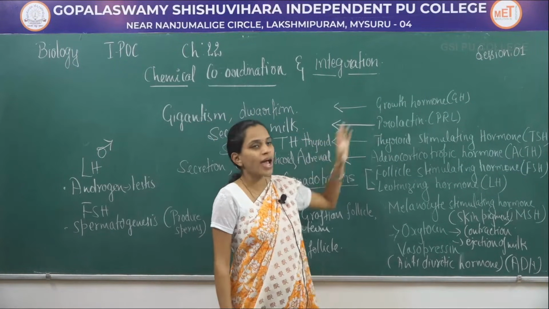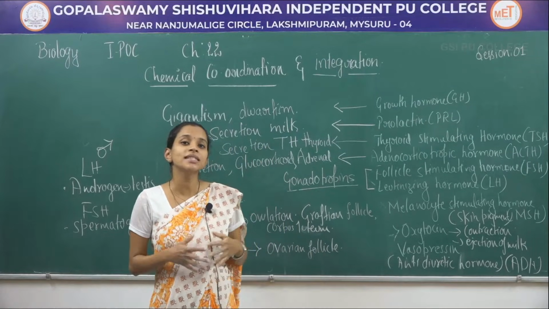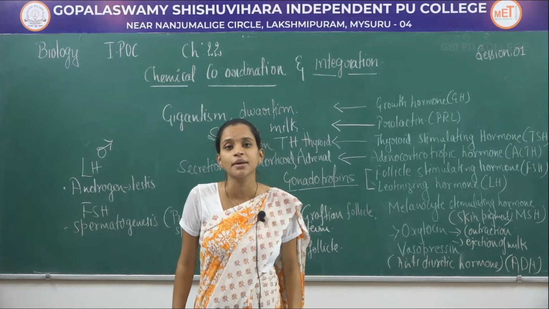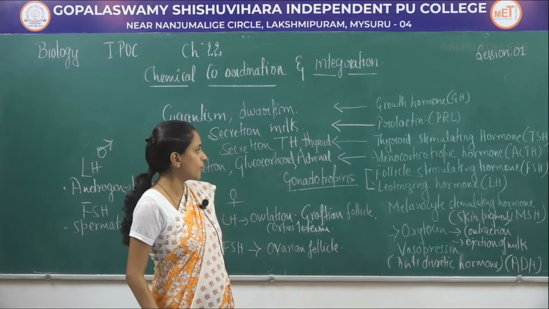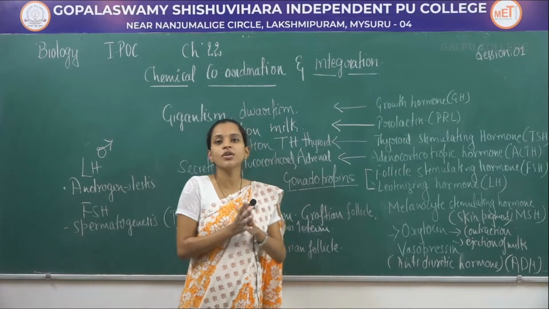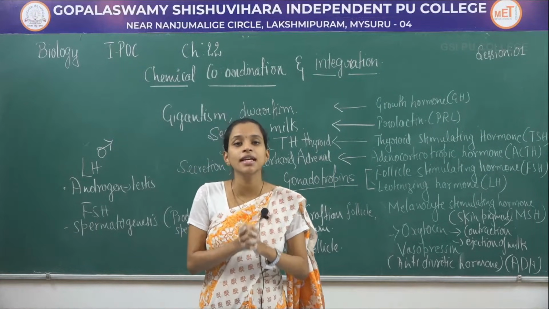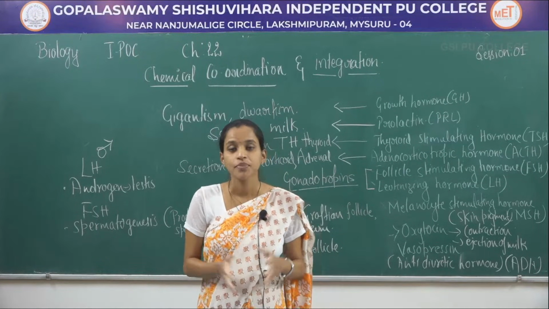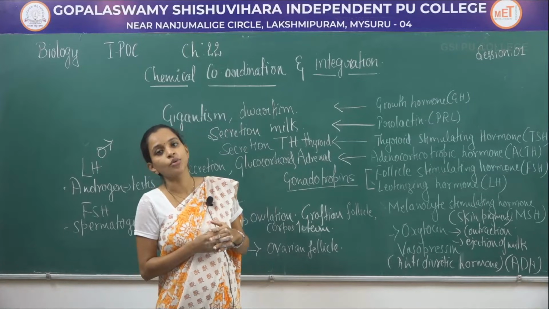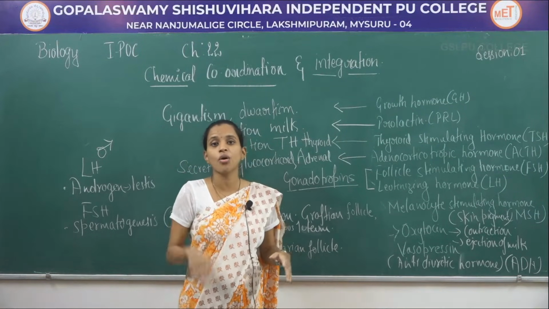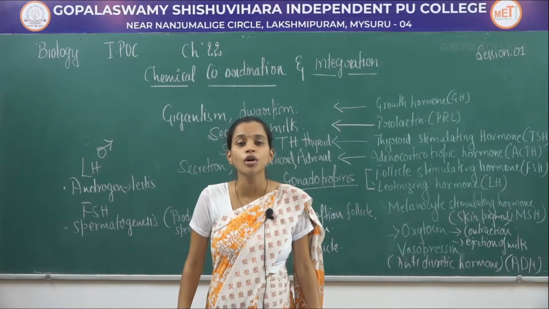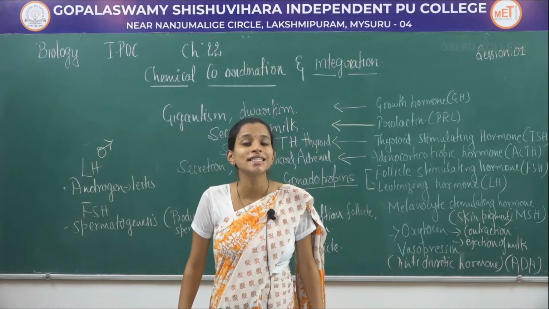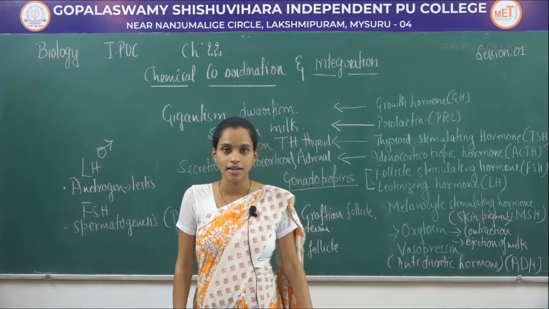Next hormone is prolactin hormone. This helps in secretion or production of milk in the mammary gland of a pregnant woman. Thyroid stimulating hormone helps in release of thyroid hormones from the thyroid gland. Adrenocorticotropic hormone helps in release or secretion of a steroid hormone called glucocorticoid, which is released from the adrenal gland.